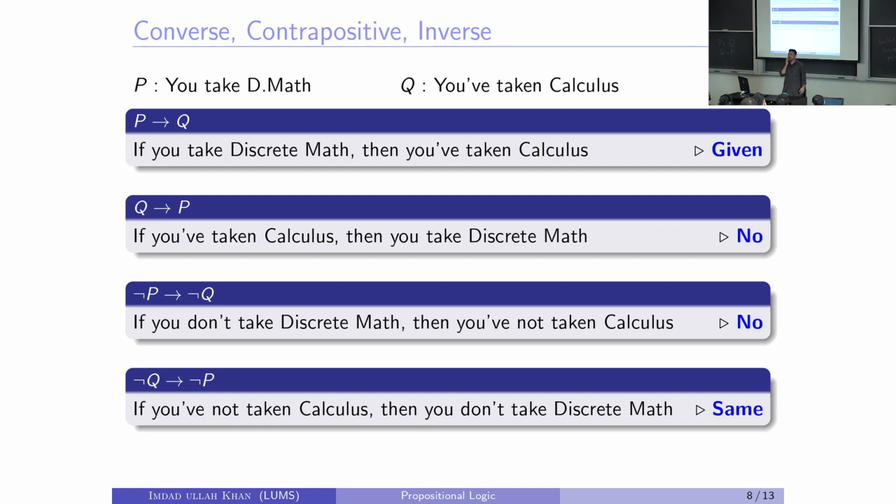All the ACF majors have taken calculus, only 2 are here, right? That's not true. The inverse is if you're not taking discrete math, then you must not have taken calculus. That's not the policy. Prerequisite doesn't dictate that. There may be 1,000 other reasons why you are not taking discrete math. Not calculus is not a reason for this.